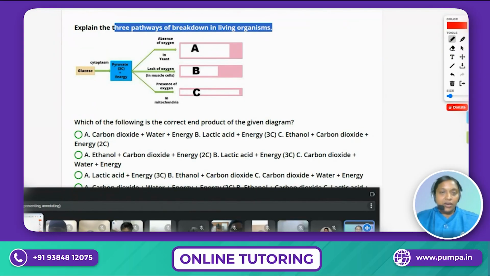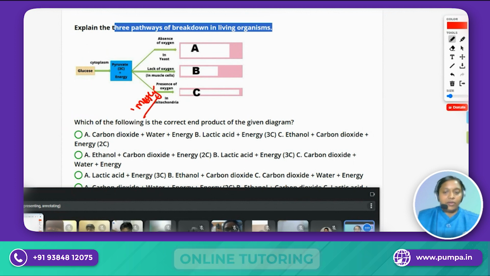In the presence of oxygen, the pyruvate will be entering into the mitochondria, and then it will be producing some of the products like this. Mostly, this is what will be followed.